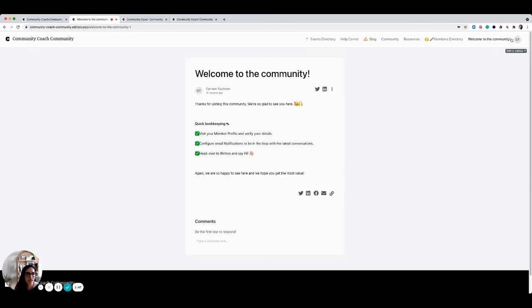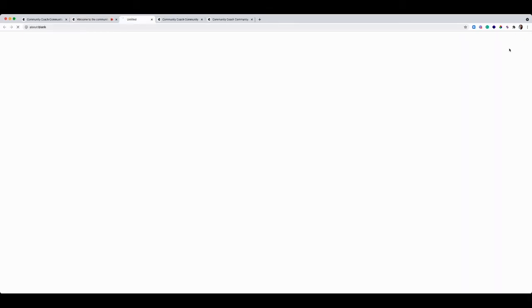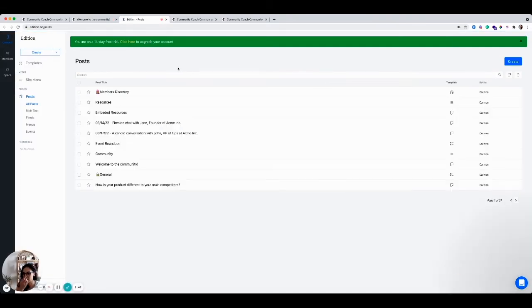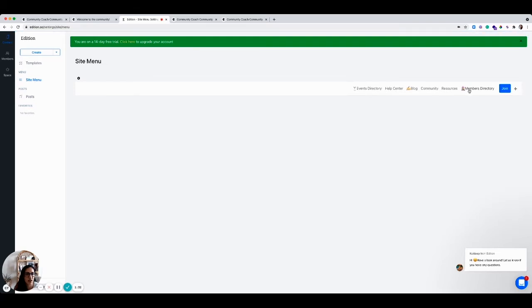And actually what I did is I went through the admin panel to take a look at what I could add and customize myself as a community manager. And one of the things that I can customize is the actual menu itself. So everything that you see in the top right corner. So I'd actually added a post because I think this is really interesting for a community manager. You can maybe create a post around welcome to the community, and then you can make that one of the first things that people see.